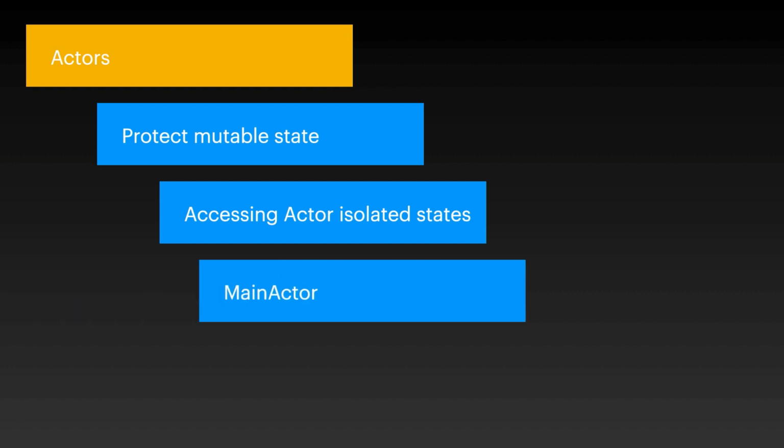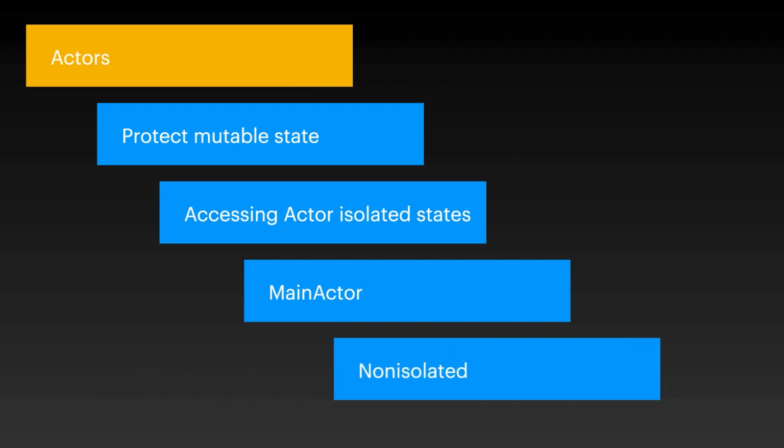You will also learn about the main actor and how main actor can allow you to run certain properties, closures, classes, functions to be called on the main thread. And finally, you're going to look at non-isolated instances, meaning code that has nothing to do with actor and that does not have to be isolated. So let's go ahead and get started.